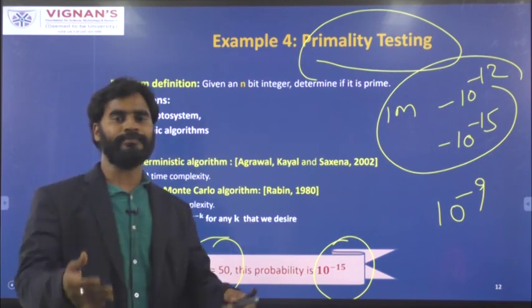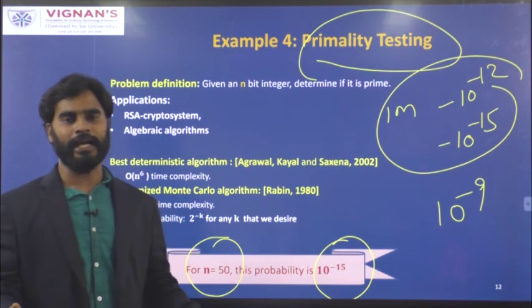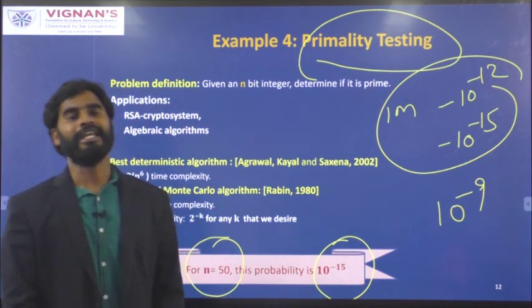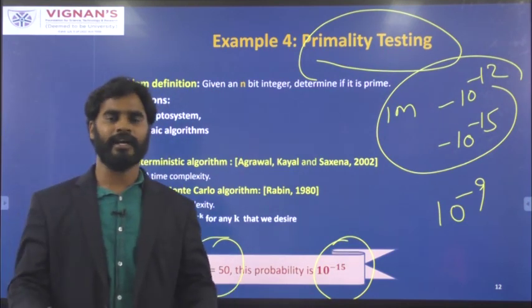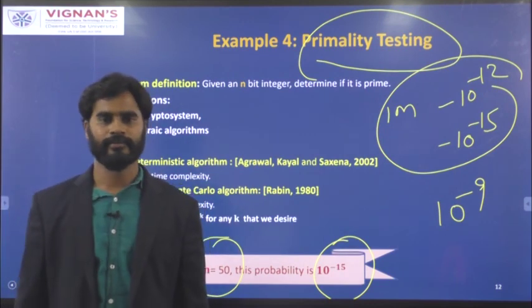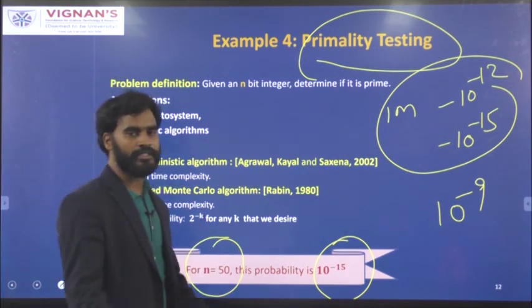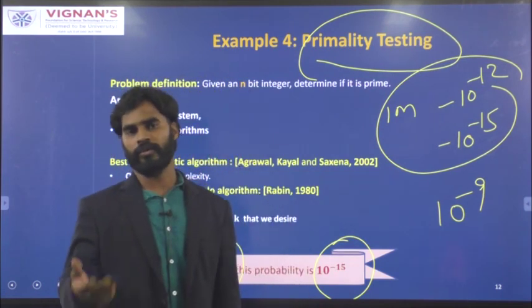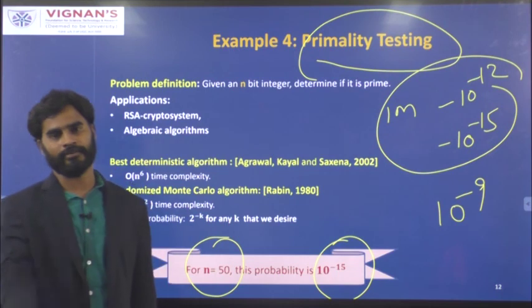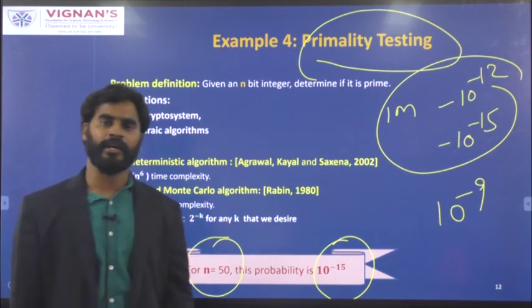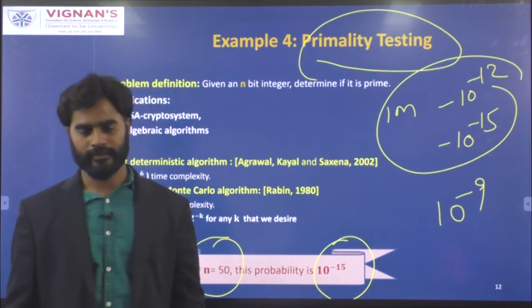When you don't have sufficient time to find the solution, go with the randomized algorithm. When you don't need accurate exact results, and if errors are allowed to a certain limit, go with the randomized algorithm. So far, we discussed what a randomized algorithm is, why we need to go for randomized algorithms, the different types of randomized algorithms, some examples where randomized algorithms are applied, and their time complexities. Thank you.